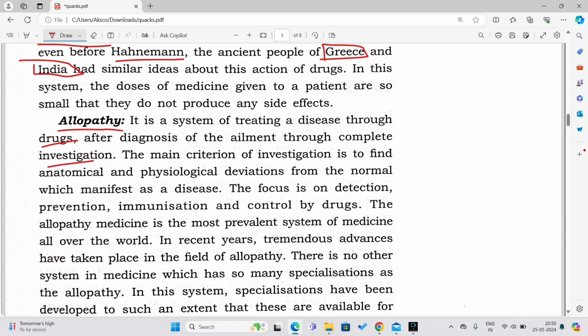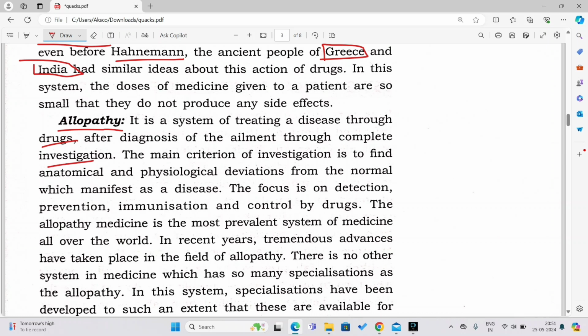The doctor will try to find out the reason why you are getting fever. So he might ask you to do certain tests. Suppose the doctor doubts that you might be suffering from malaria, then he will give you the MP test, right? Malarial parasite test.